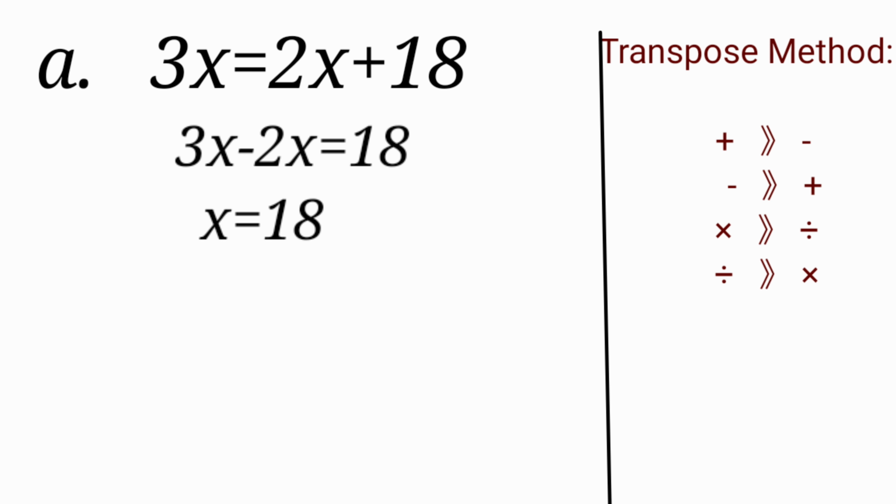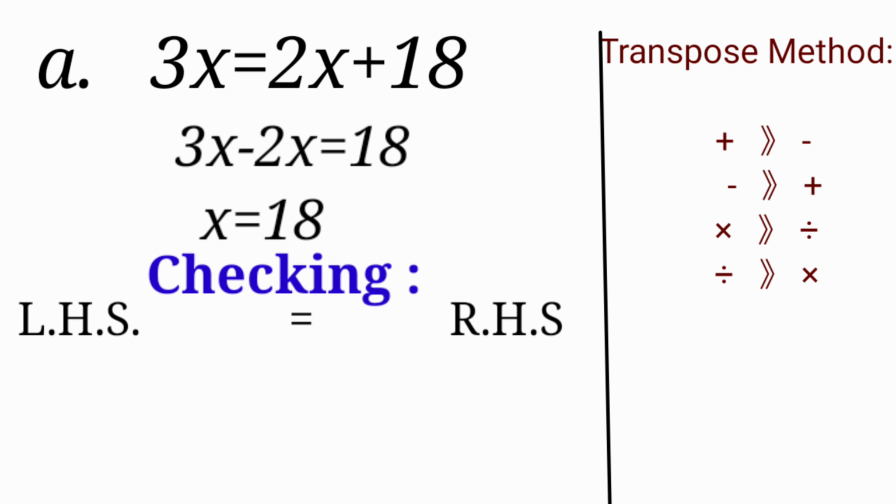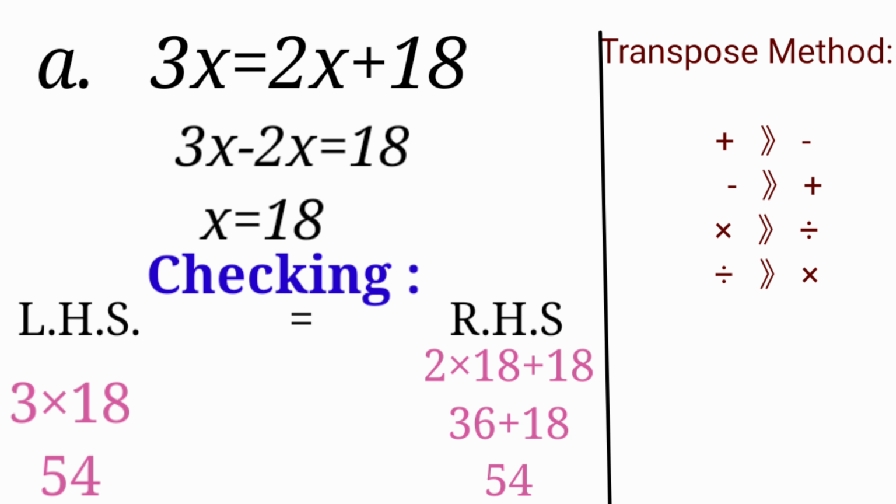Now let's check the result to see whether it is true or not. On the left hand side we have 3x. Put the value of x, that is 18. So 18 times 3 is 54. Now take the right hand side, we have 2x plus 18. So 2 into x is 2 into 18, plus 18. We multiply the term first: 2 times 18 is 36, and 36 plus 18 is 54.